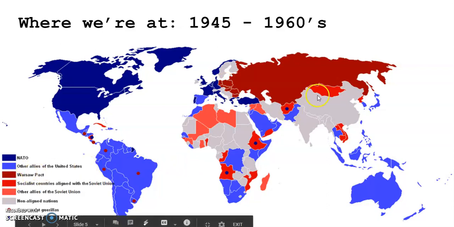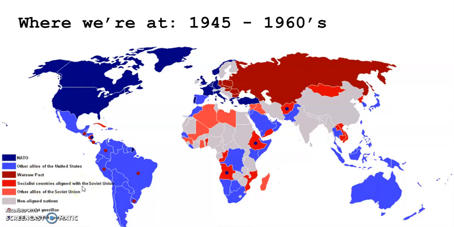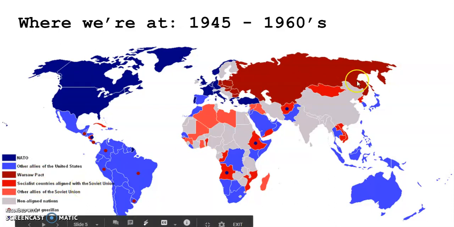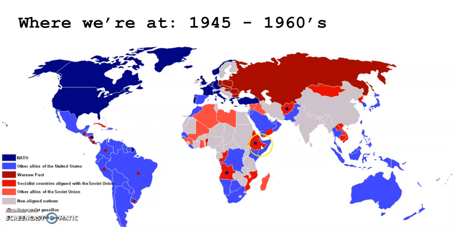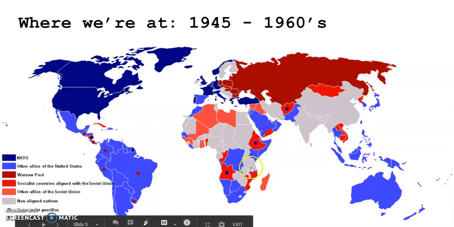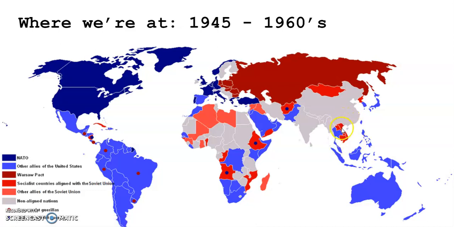Other countries in the lighter red, these are socialist countries allied with the Soviet Union. So we could see places like Mongolia, Afghanistan, Ethiopia, places in Africa, places in Southeast Asia. Most notably, this is French Indochina, was what it was called. But today we see the countries of Vietnam, Laos, and Cambodia.